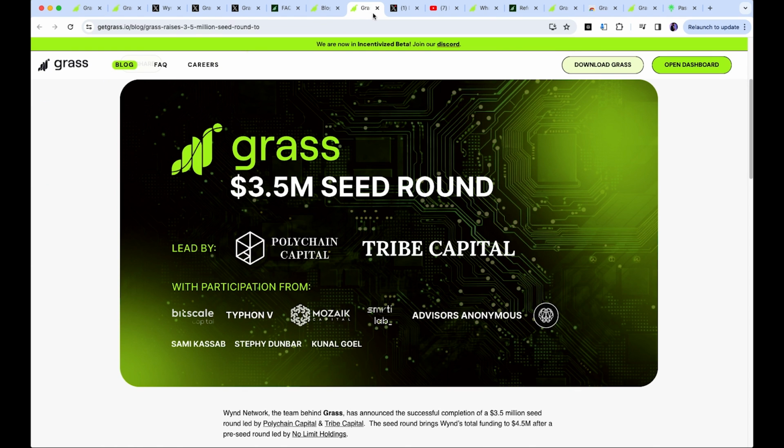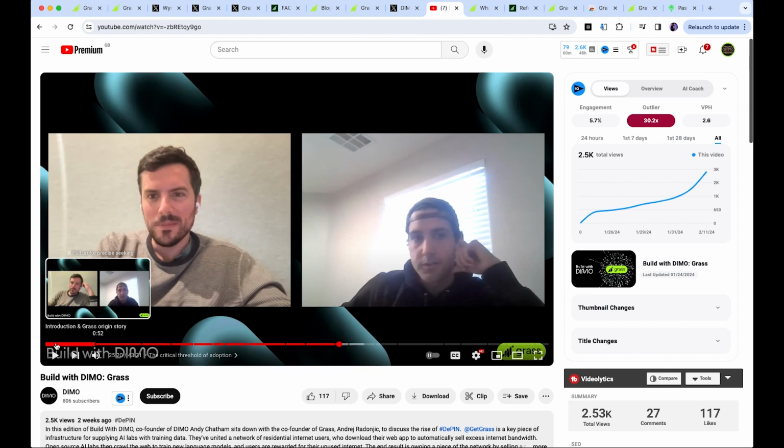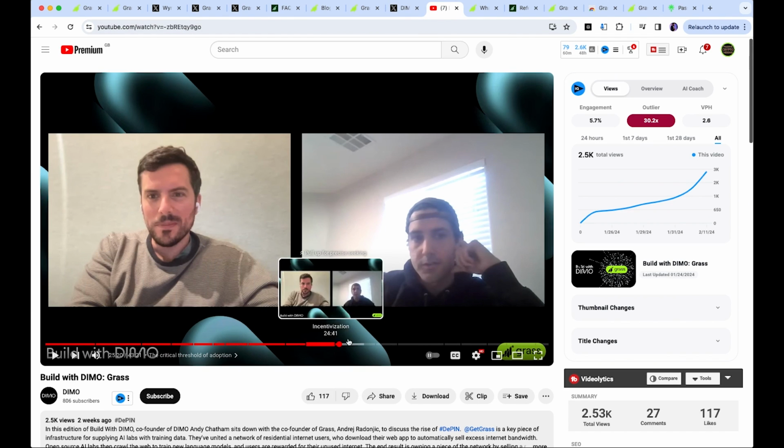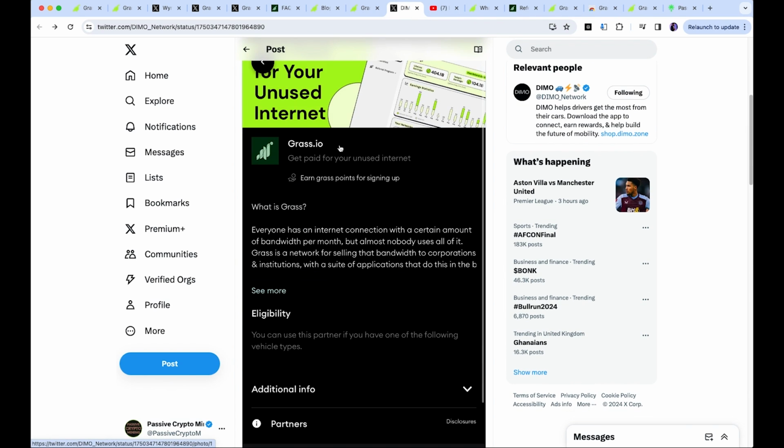in the AI space. One of the other huge things about Grass is that they have a strategic partnership with Demo, and there's a really long interview here with the founder of Demo and the founder of Grass, and how they look to interact and work with each other. And if you have the Demo app, Grass is listed on here, and they have a strategic partnership. And it's expected that Demo will be using Grass as well to further advance the objectives that they have as